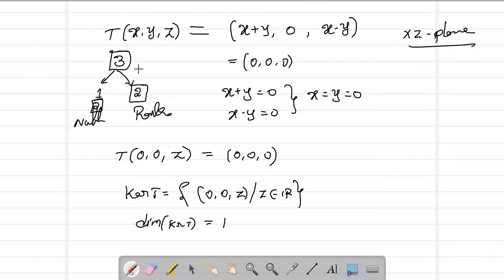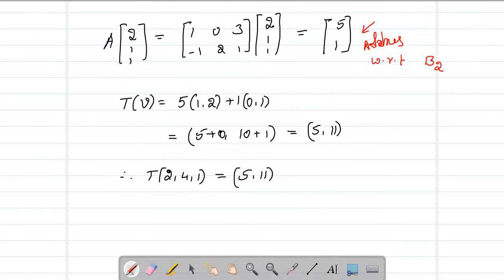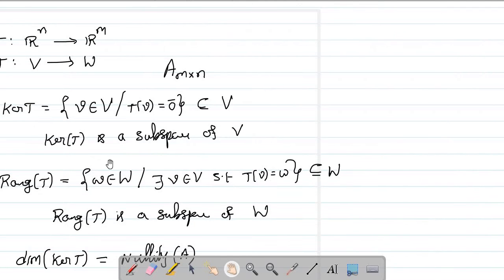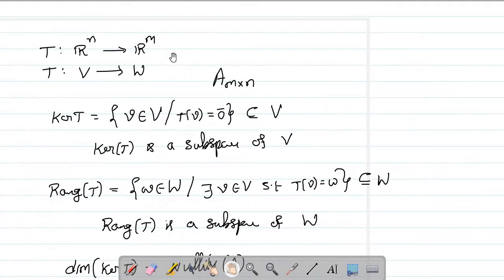When it comes to matrices, we observed one thing. If you have a linear transformation from Rn to Rm, you'll have a matrix of size m by n, where the number of columns represents the dimension of the domain, right? Therefore, now we can rewrite the rank-nullity theorem this way: rank T plus nullity equals the number of columns, that is, the dimension of the domain. Okay, so that is the rank-nullity theorem for matrices.